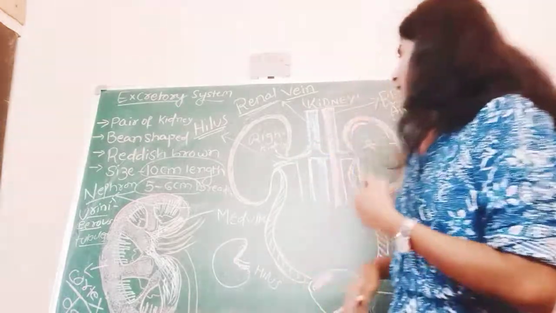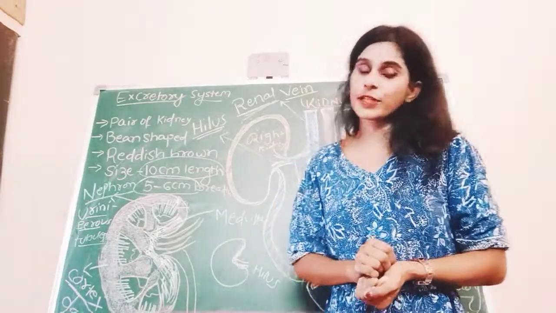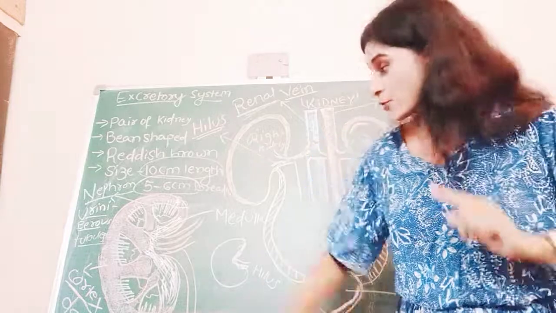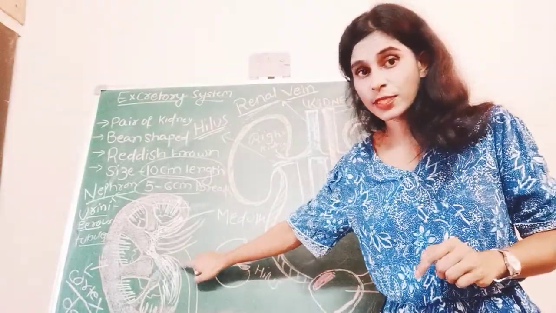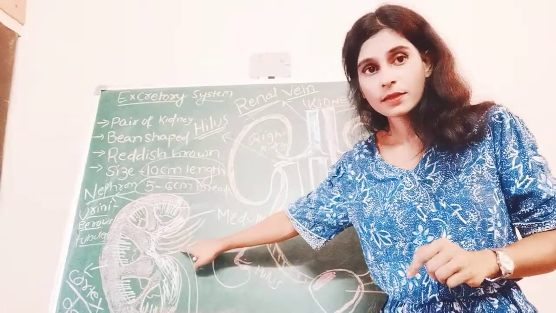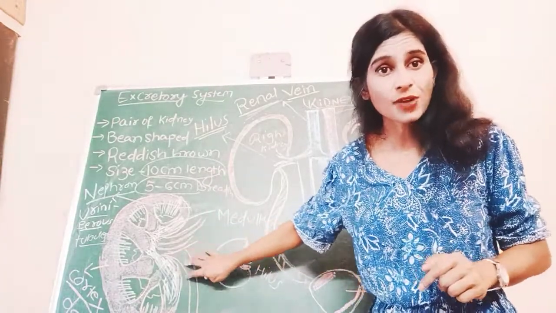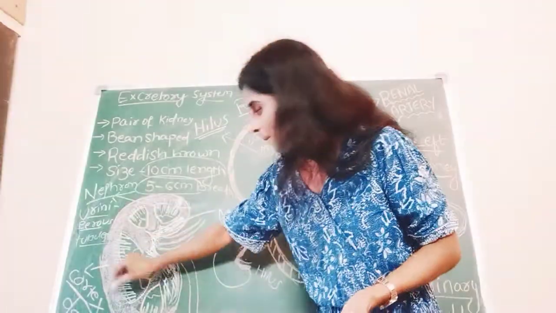Now let's move on to the internal structure of the kidney. What is inside the kidney? Yes, you can see the diagram over here. So when we observe the internal structure of the kidney, you can see there is a dark pink color.